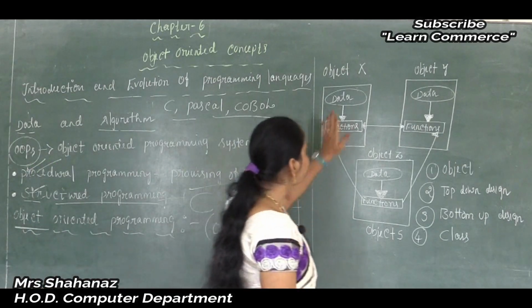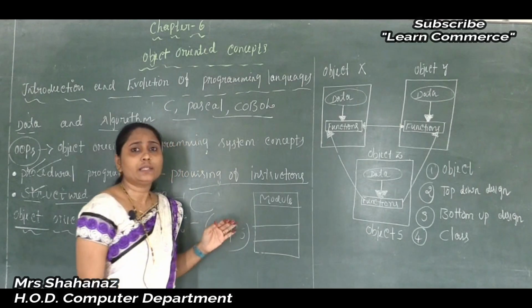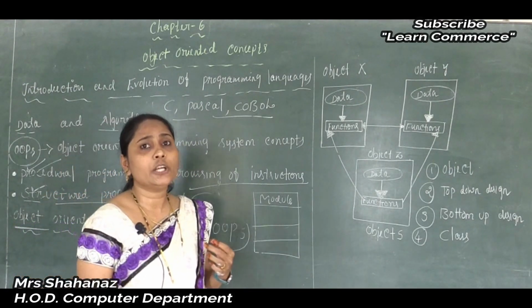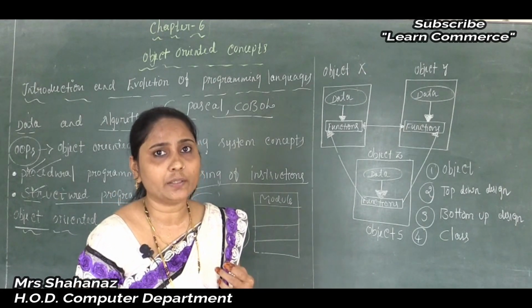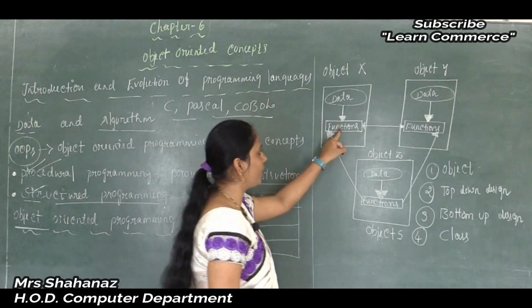Okay, now this is the diagram, and in this diagram there are three classes, and in each class two important objects are there. The first is the data, the second is the function.